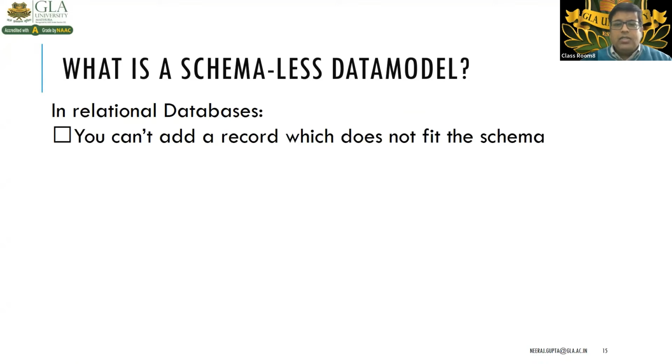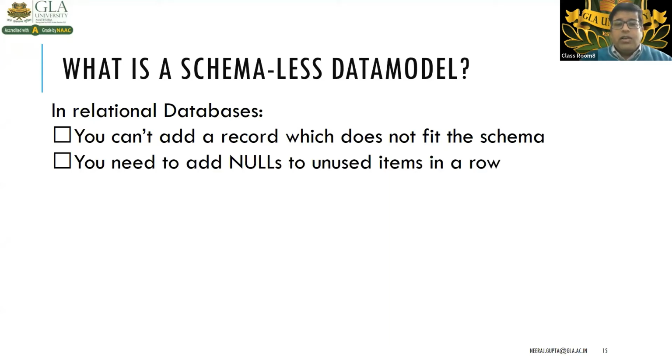In a relational database, you cannot add a record which does not fit the schema, because the records depend on the relation. So if the relation is Student and you are adding a record of another relation, it will not be possible, right?